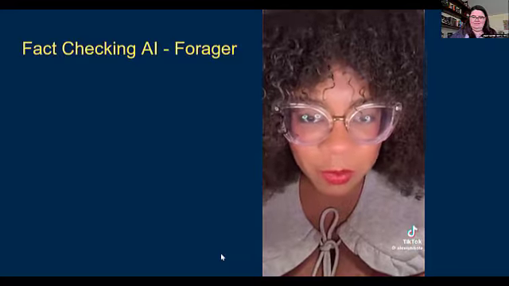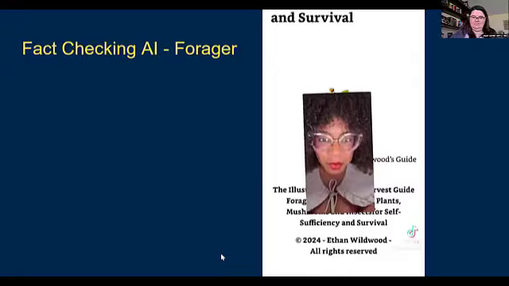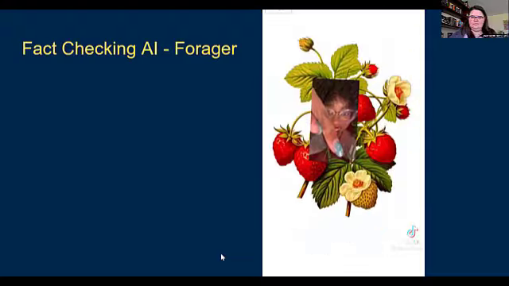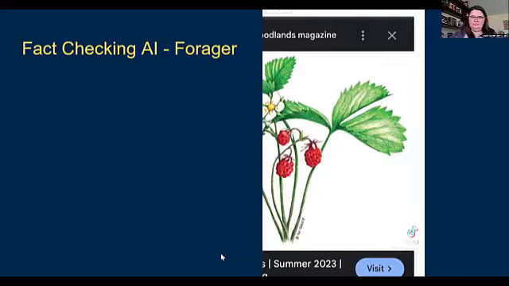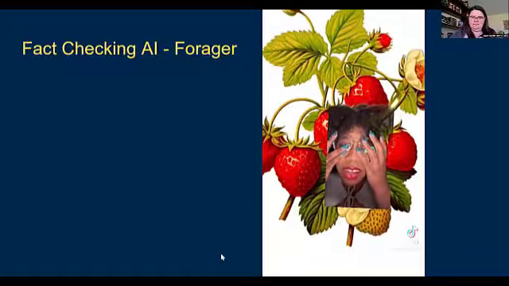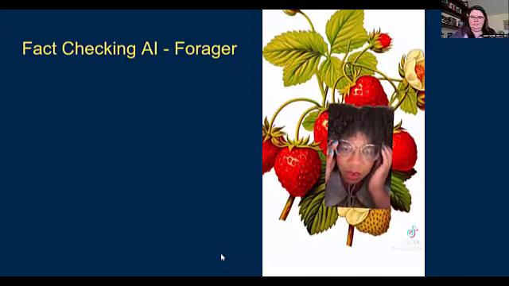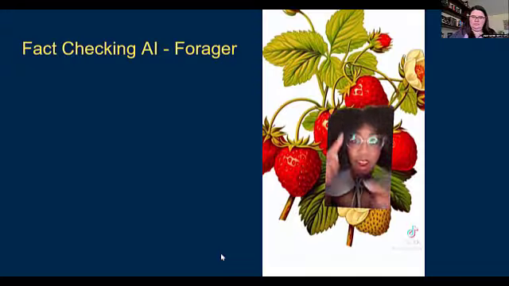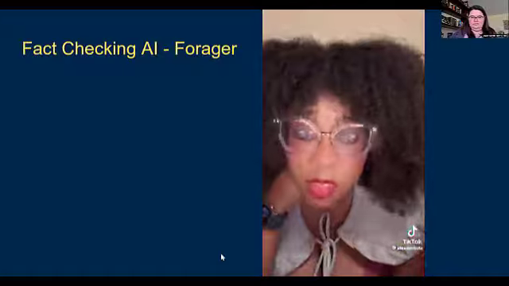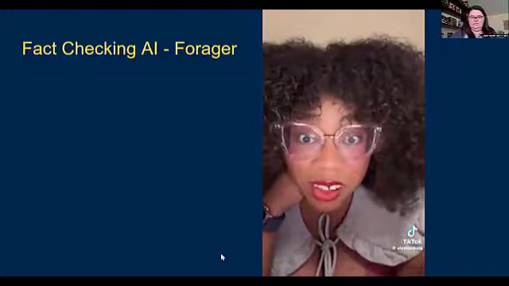I also found out that before you pay any money, you can look at a free preview of it on Kindle. The first illustration you see is this one of wild strawberry. Hold on, wait a second. What are those? That's not how a strawberry grows. It has 3 leaflets on one leaf. And guys, it's so crazy that people have to do this kind of research and do this kind of homework or have this kind of knowledge to not get scammed and maybe go to the hospital. So just please be careful, do your research.